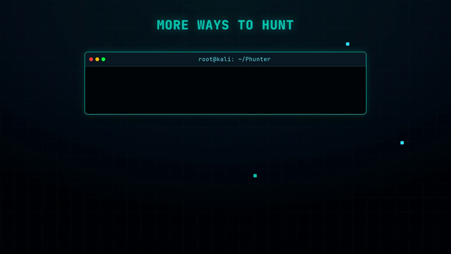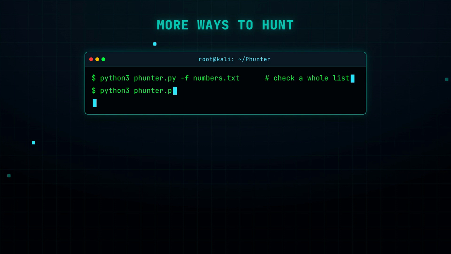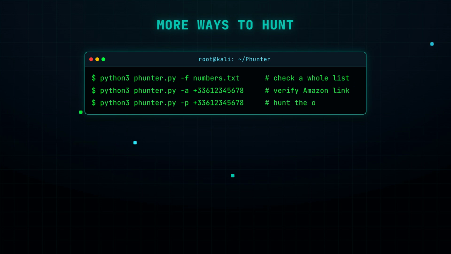There's more. You can feed it a whole file of numbers at once, so you can check a list instead of one by one. You can ask it to verify a number against Amazon directly. And with one more option, it tries to find the owner of the number.